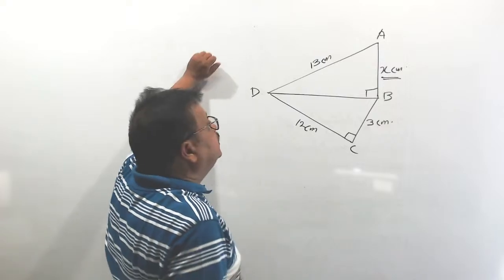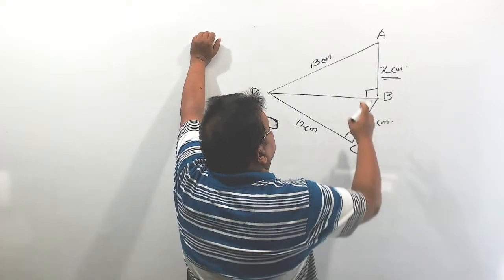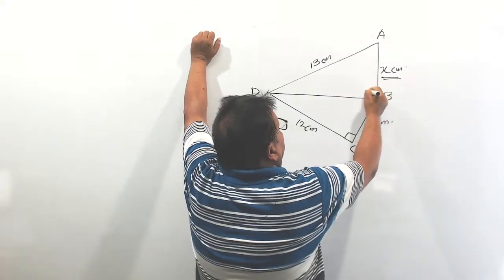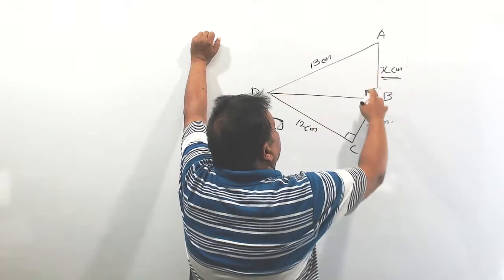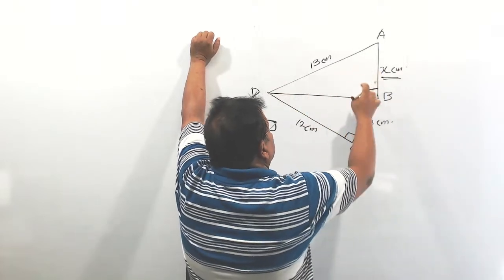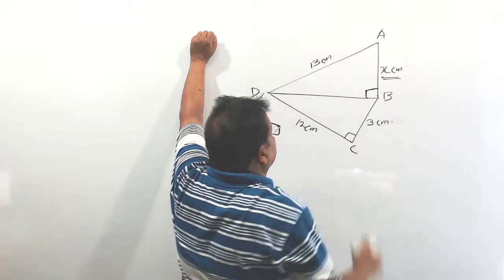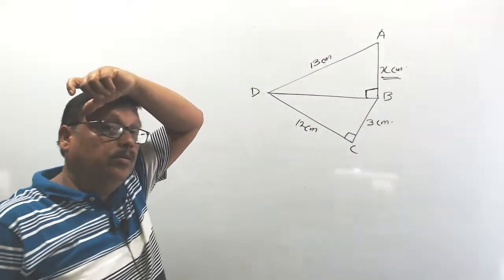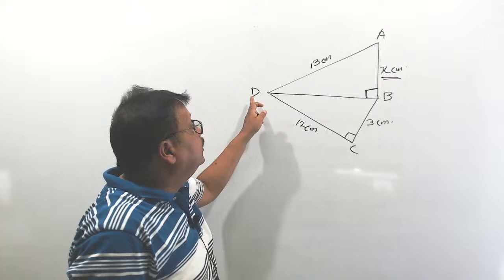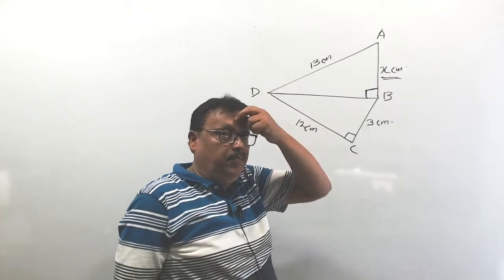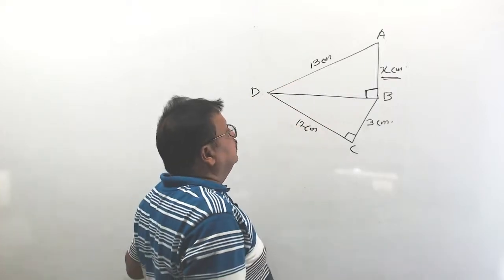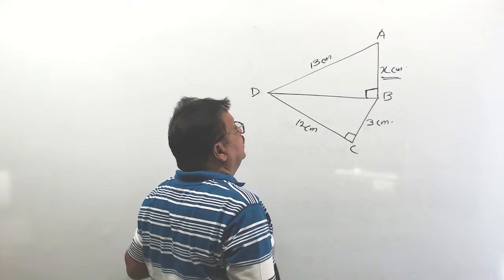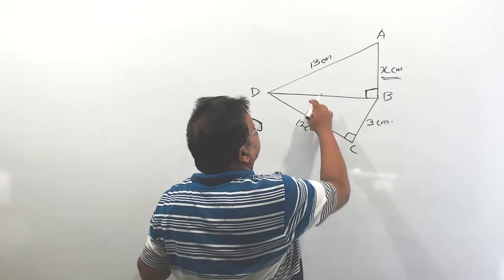Now, if the length is x centimeter, you know that it is a right angle triangle. For the triangle DAB, opposite side, the hypotenuse. But do you know the length of base DB? No, we do not know the length of the base DB. Understood? First, you have to find the length of DB.